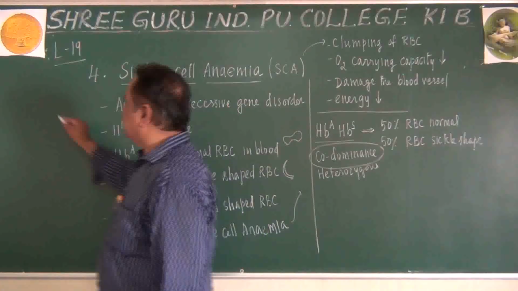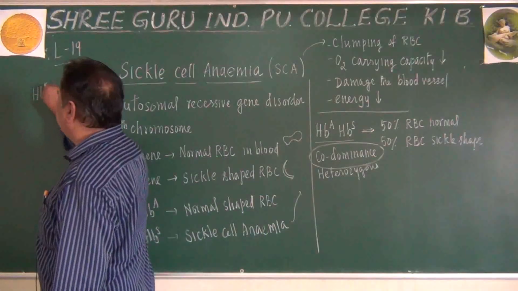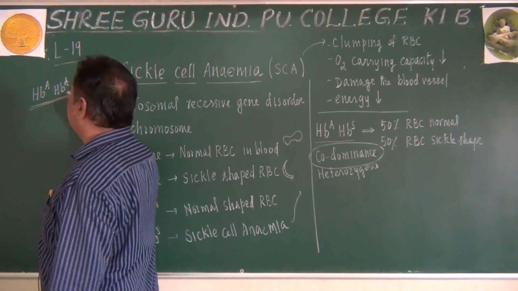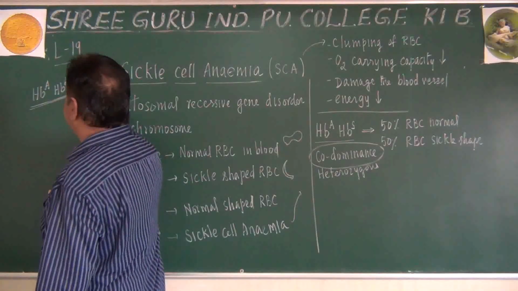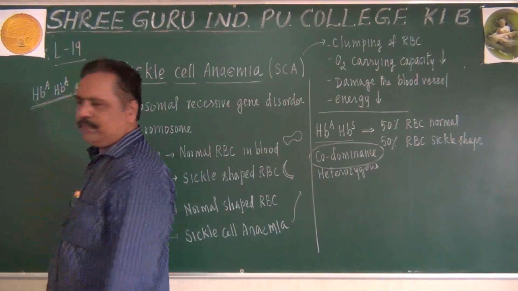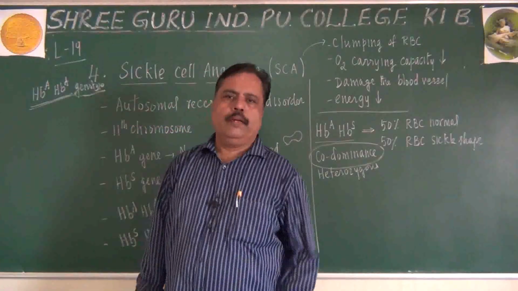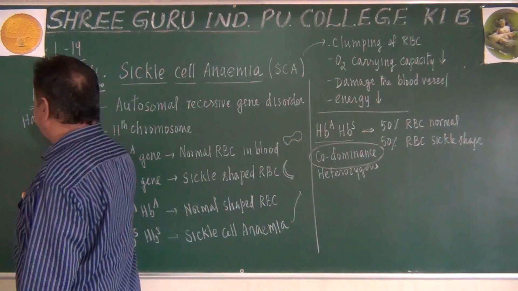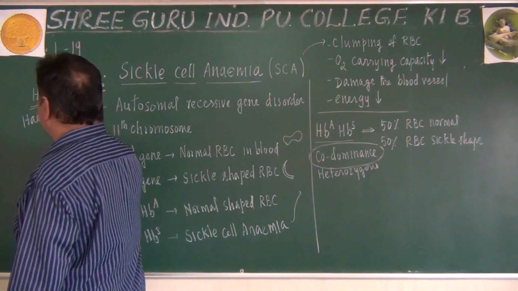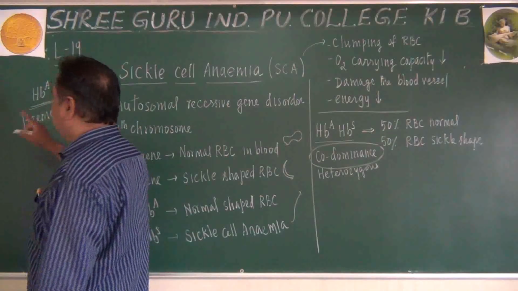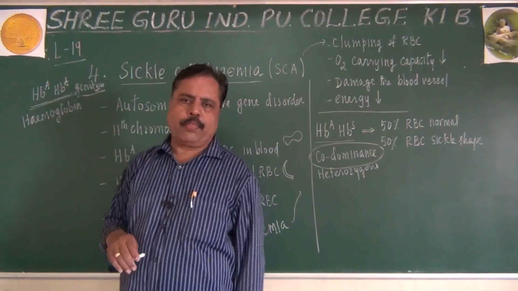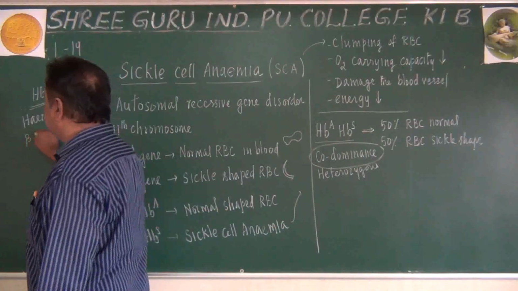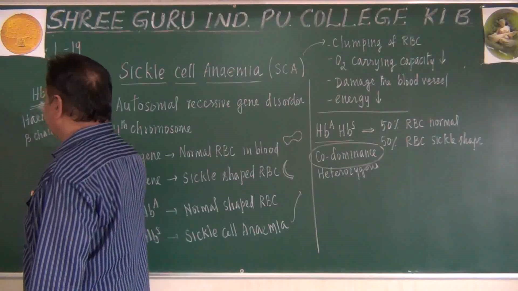When a person has got the HbA genotype, in the hemoglobin of that person, hemoglobin being present in RBC, there will be beta chains and alpha chains.